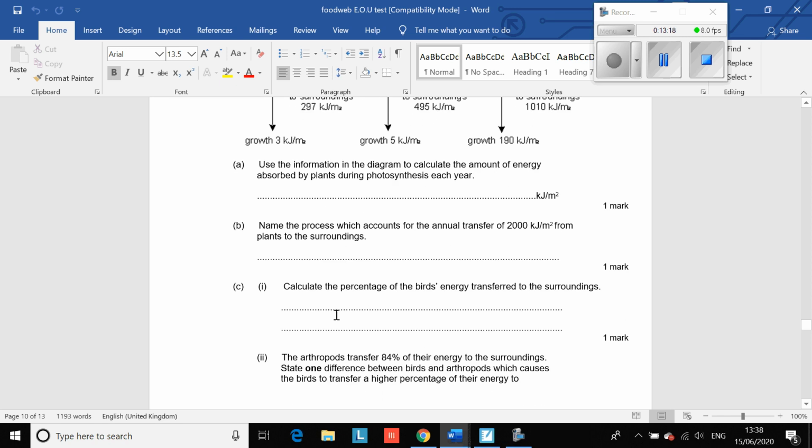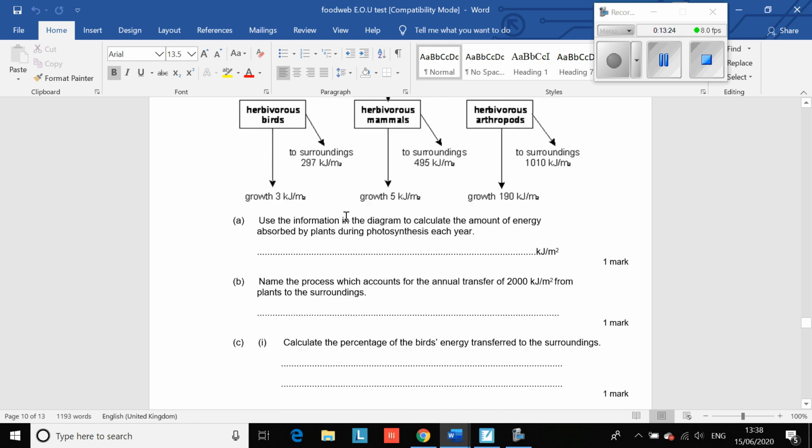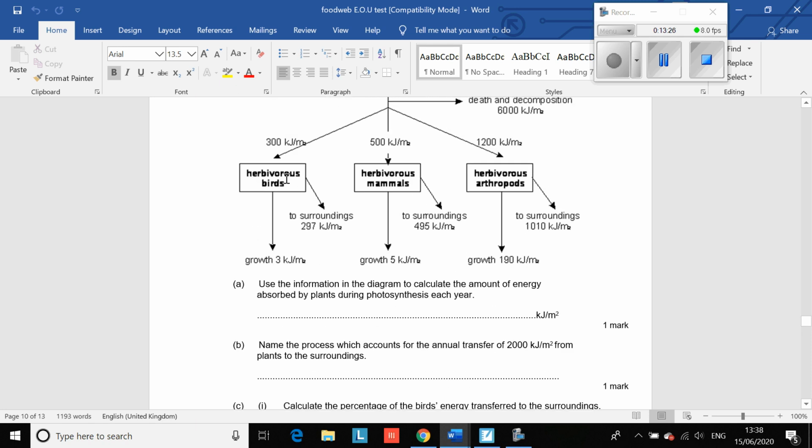Okay, next one. Calculate the percentage of the bird's energy transferred to the surroundings. Okay, now this is tricky, but they take on board 300 kilojoules. Now, 297 of that is given away to the surroundings. Only 3 is used for growth. So what you need to do is work out percentage. Now remember, 100% is everything. So you can see they lose most of it.